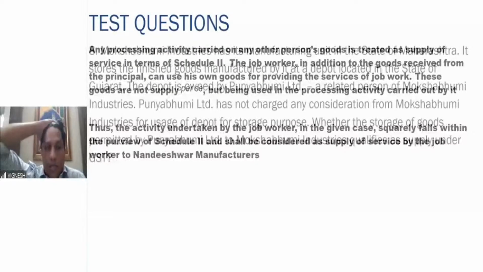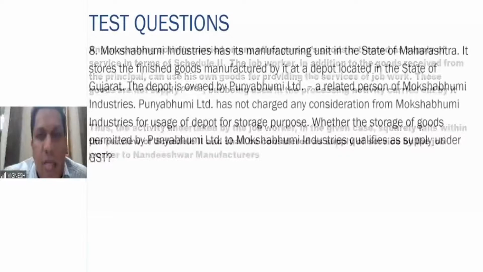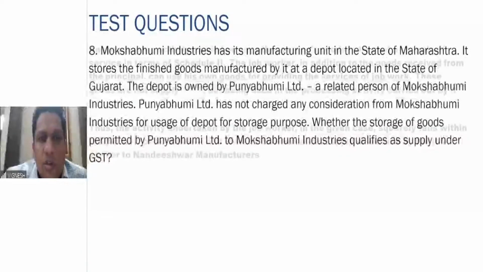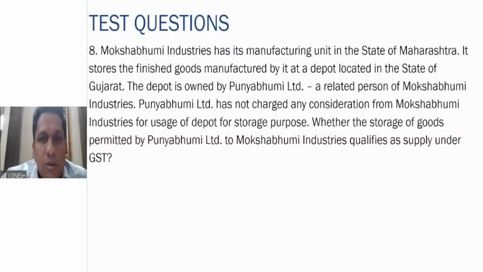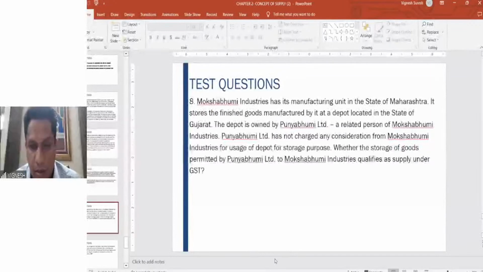Next point, next question. Moksha Bhumi Industries stores the finished goods manufactured by it at a depot located in the state of Gujarat. So the manufacturing unit is in Maharashtra, the depot is there in Gujarat. The depot is owned by Punya Bhumi Limited, who is a related person of Moksha Bhumi Industries. Punya Bhumi has not charged any consideration to Moksha Bhumi for usage. GST. Try to answer this question.